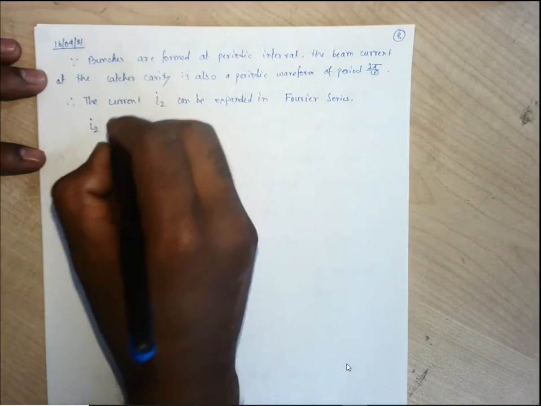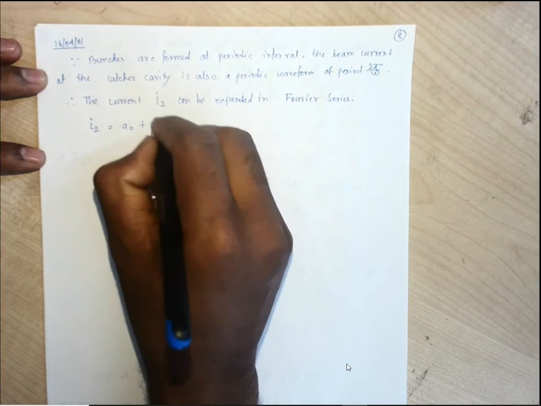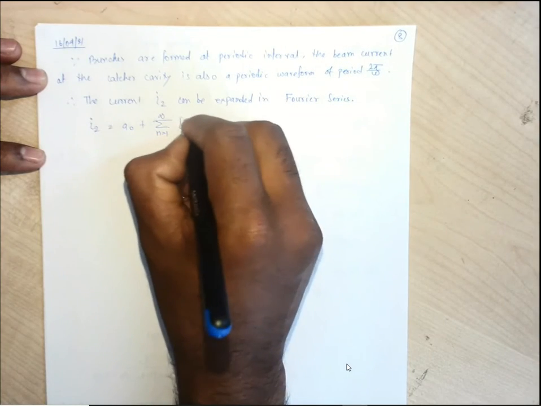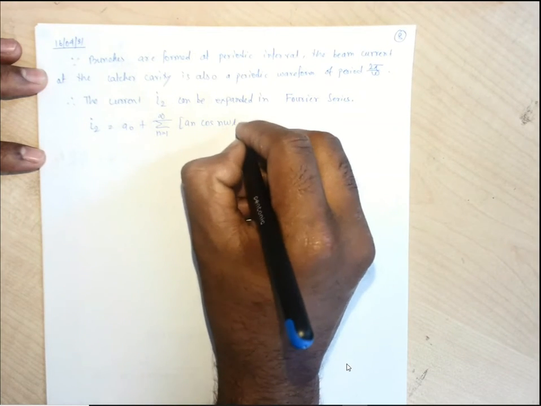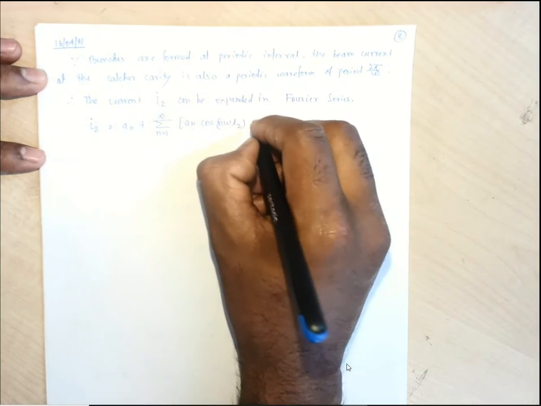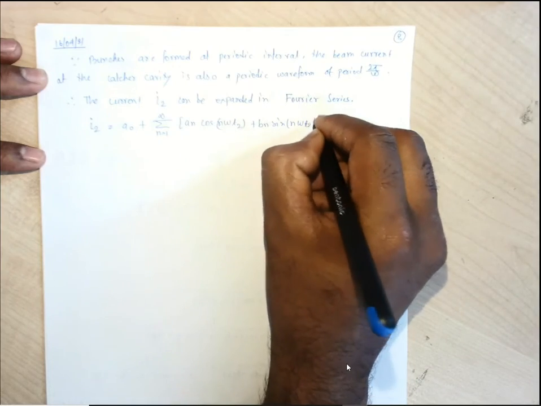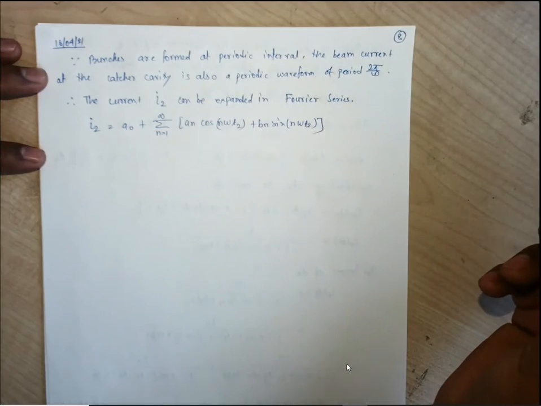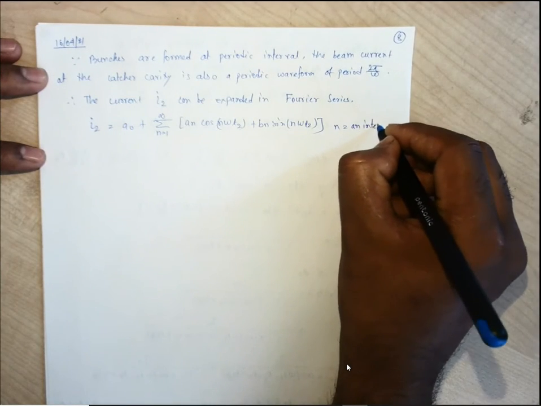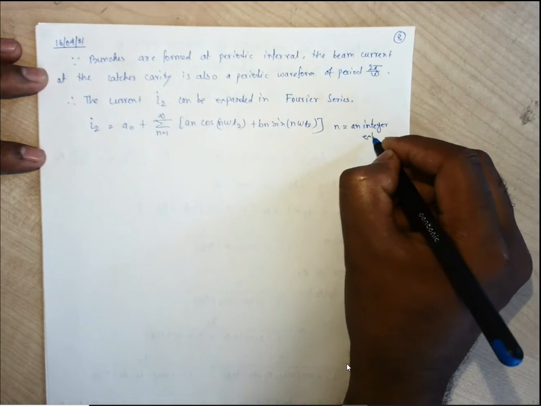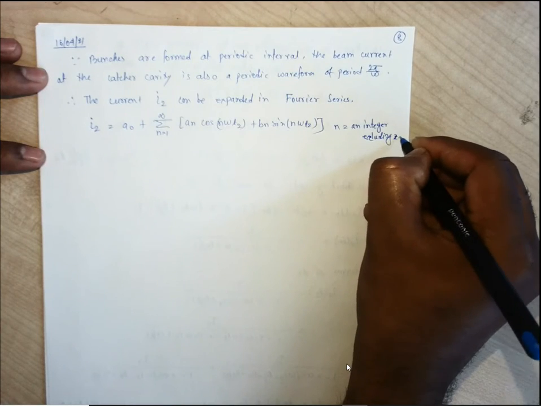How? I2 is equal to A naught plus summation n equals 1 to infinity of an cos n omega t2 plus bn sin n omega t2, where n is an integer excluding 0.